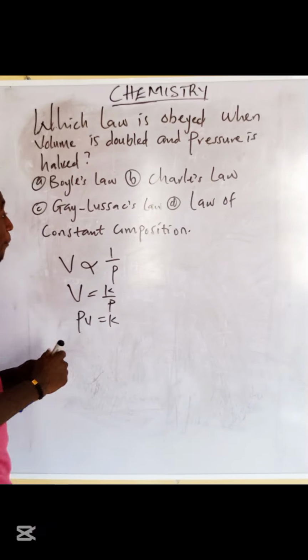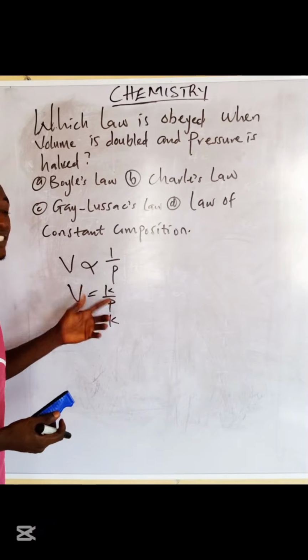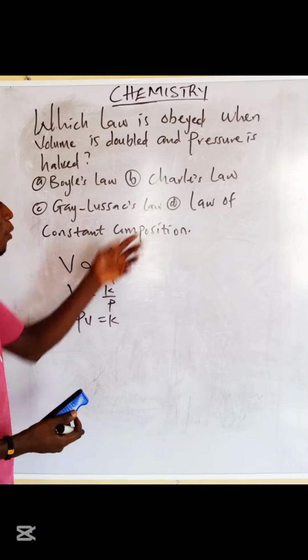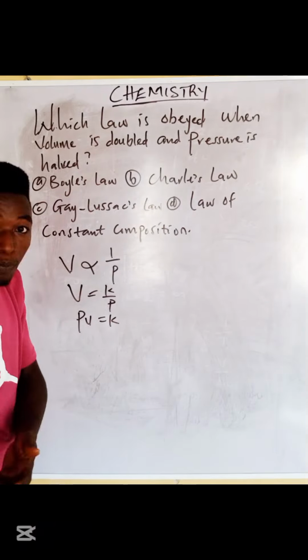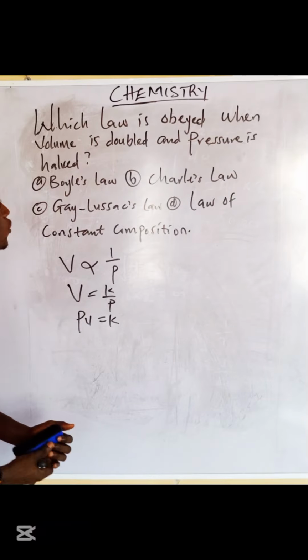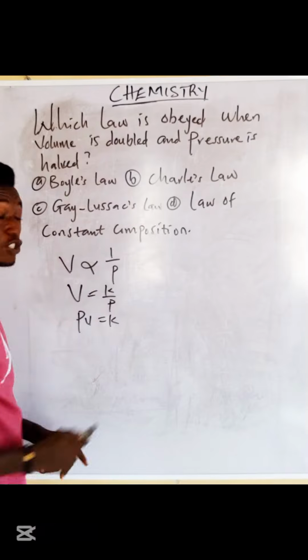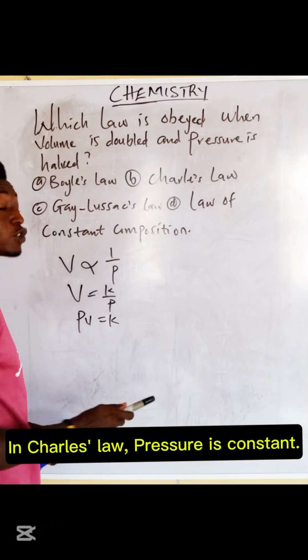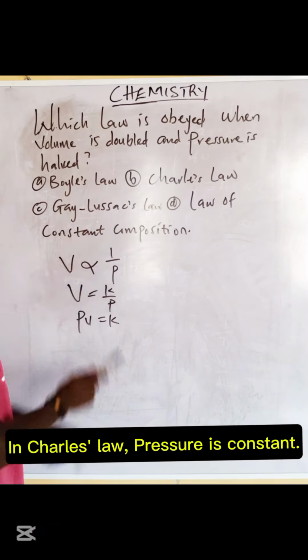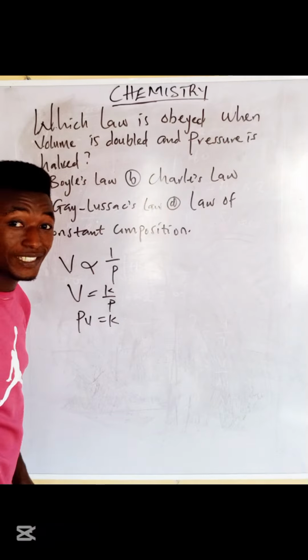Are we together now? So Boyle's law tells us that when there's an increase in volume, there will be a decrease in pressure. Are we together? But Charles' law, increase in volume increases temperature, because in Charles' law, pressure is what? Is constant. And if you look at it, even the question already tells us that there is volume and there is pressure, so temperature is not involved. That tells me that in Charles' law, pressure is constant, and in the question, temperature is not involved, so it's constant here.